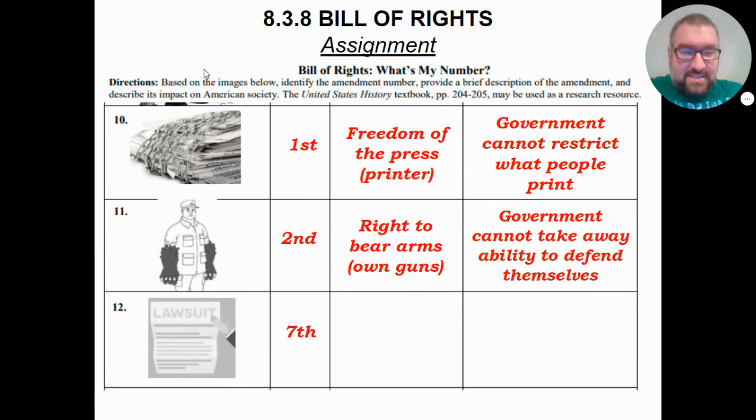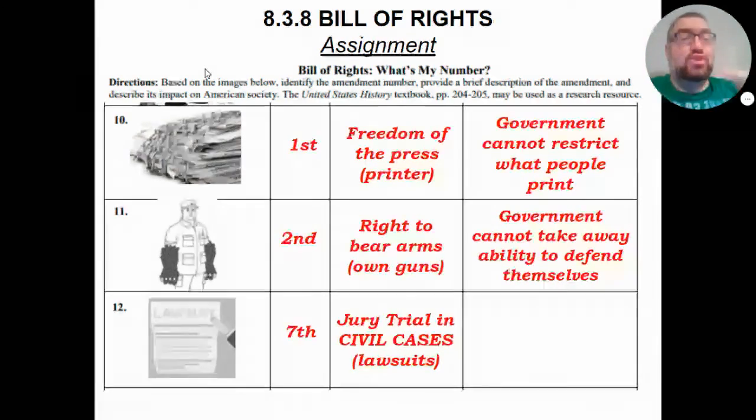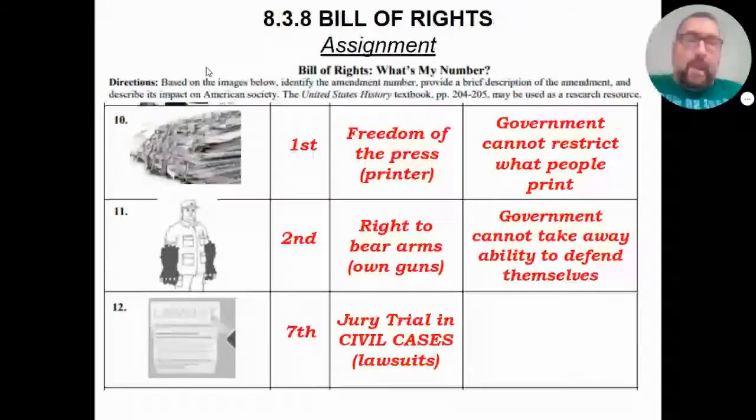So when we talk about the Seventh Amendment, we are talking about civil cases. We are talking about a jury trial in a civil case, also known as a lawsuit, or when we are suing somebody. So just a case between two average guys, I get to have a jury. And this is important because if we are talking about lawyers or judges or something along those lines, they will have an idea of what justice is. And they will say, well, that doesn't accord with the law.